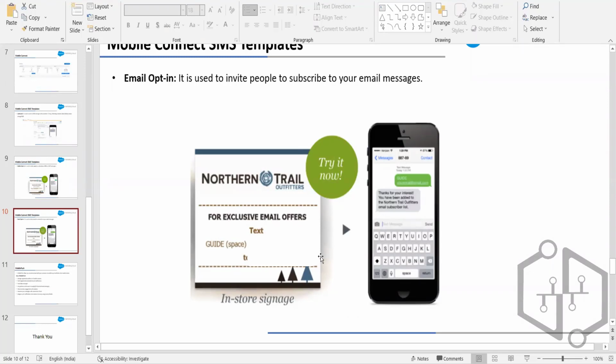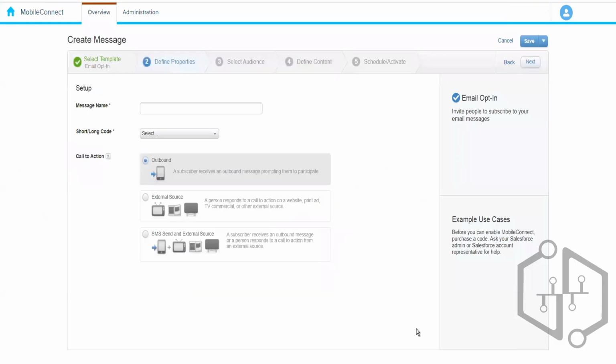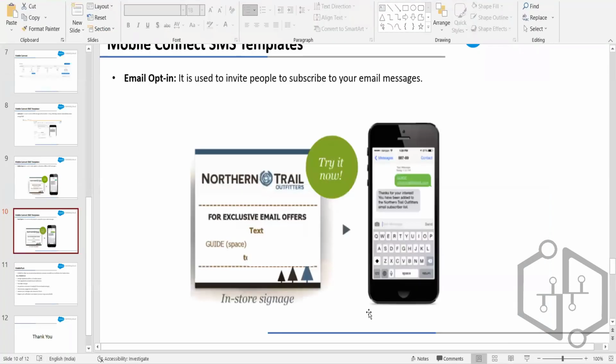Many times the information that we want to share with the customer does not fit in the SMS message, because in an SMS message we have a limitation of 160 characters. We cannot send more than 160 characters. That is why you must have seen that we do not receive very long SMS messages. There is always a short message, which is why it is called SMS. So if we want to share more information, we can have them subscribe to our email communication so that we can send them the entire information.